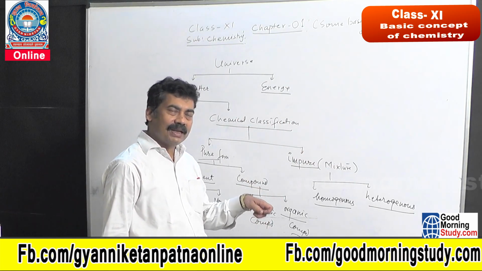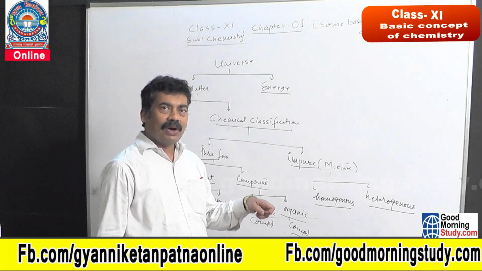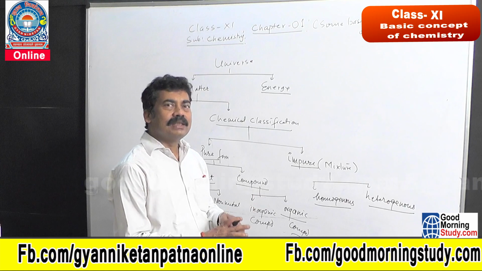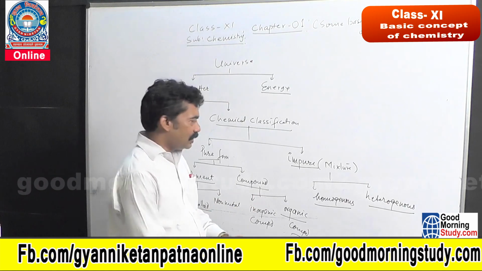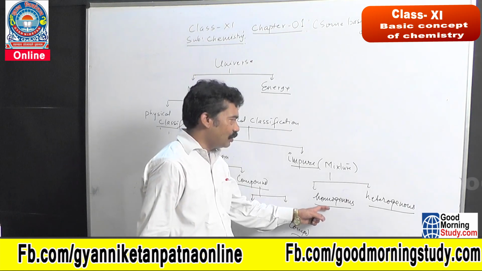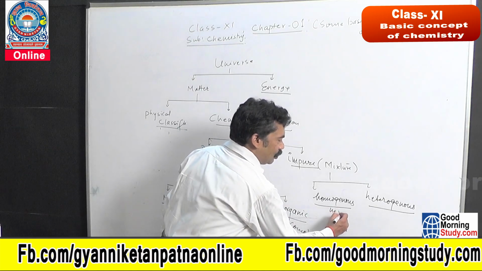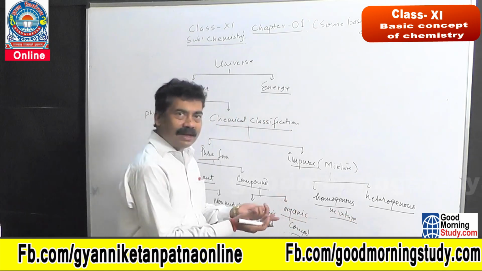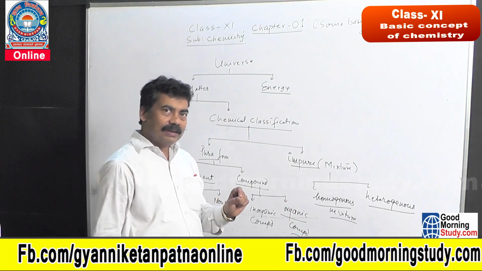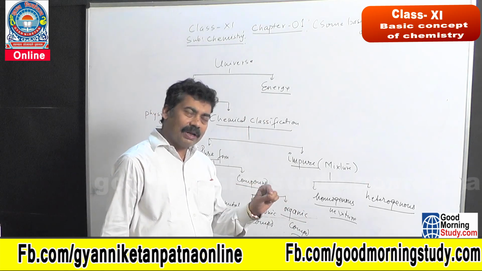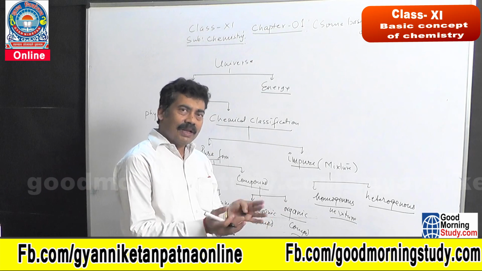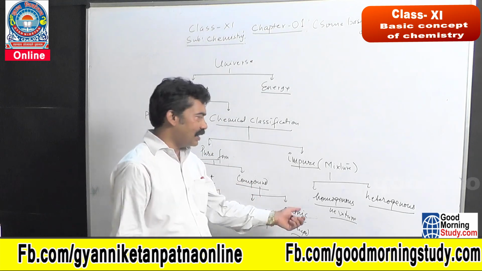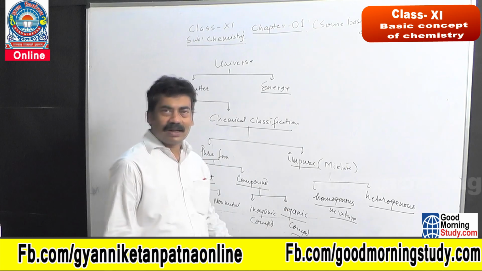You find the saltiness of the salt water is equal everywhere. So they are called a homogeneous mixture. Copper and gold are mixed, forming an alloy. You find that everywhere these atoms are mixed together, not in a fixed proportion, not under the laws of chemical combination. They are called a homogeneous mixture.